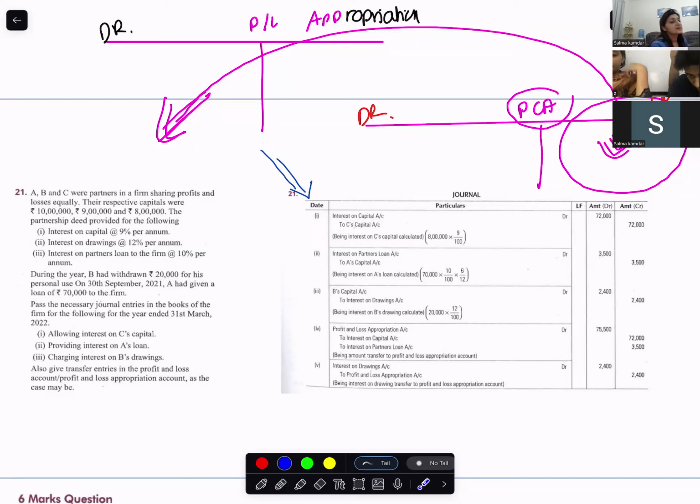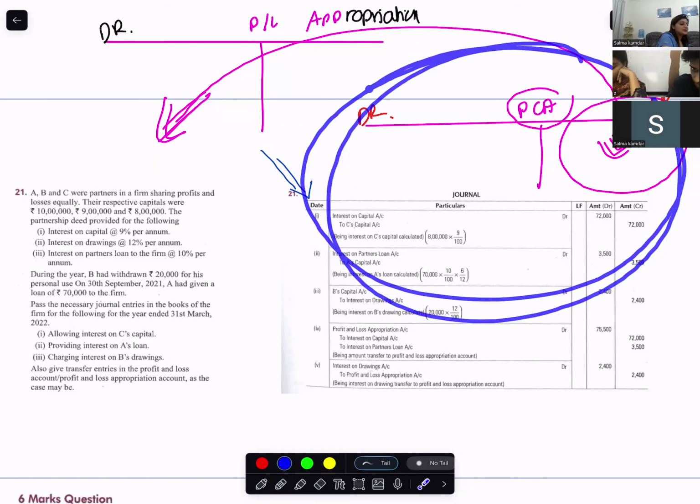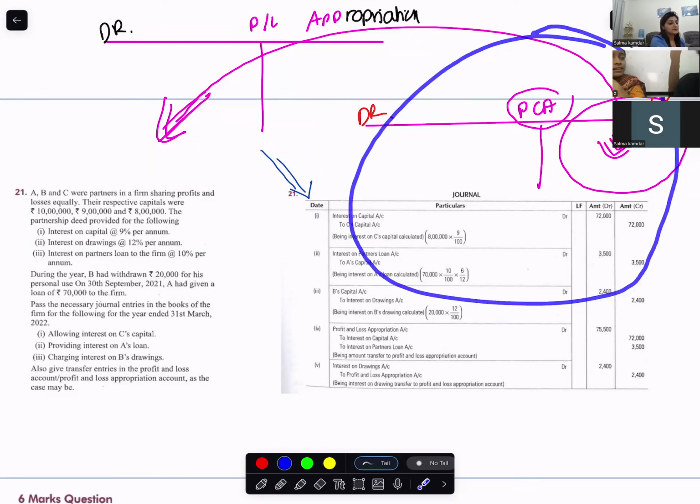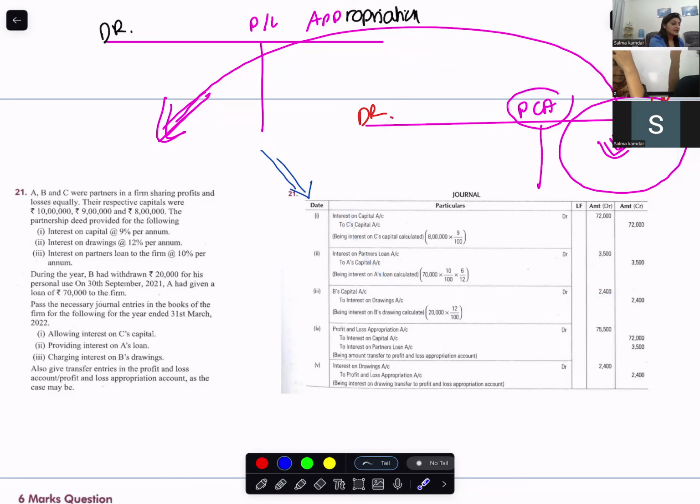The second entry will be. Which account, which side? Profit and loss to interest on partner's capital, which side? Credit. So the entry would be partner's capital credit. And what will be debit? Interest on capital. Yes, interest on capital.